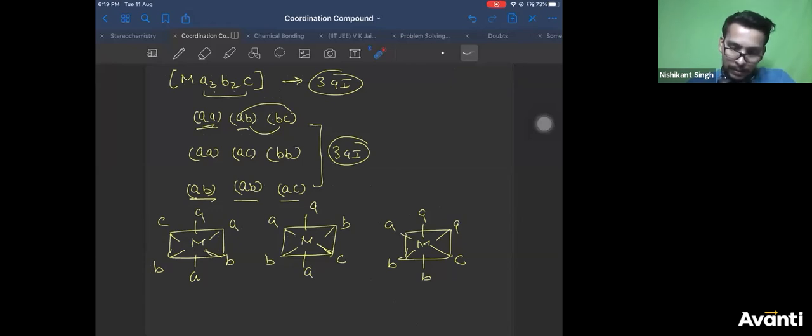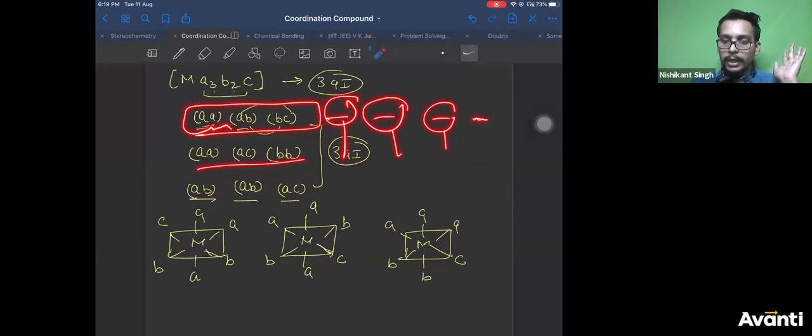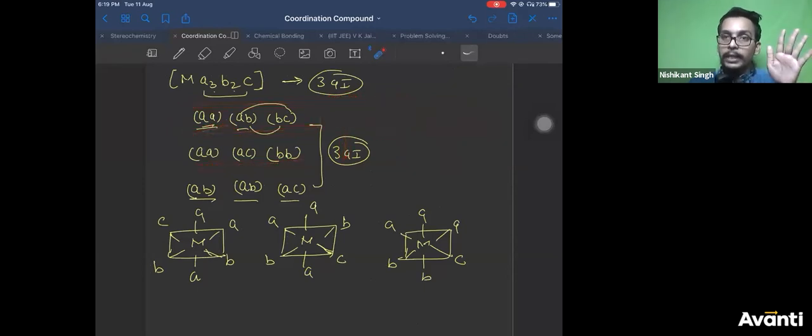Is it clear, Pritesh? My sincere advice is, first finish all the combinations of your first set. Write all the possibilities from the first set, then go to the next set and write all possibilities from it, then the next, and the next. When you practice more, by interchanging only you will be able to see whether it is coming same or different. Then it will save your time. Okay? That saves your time.